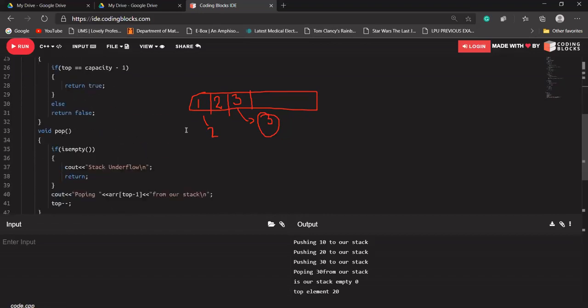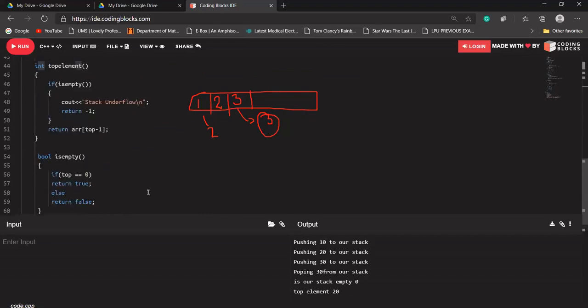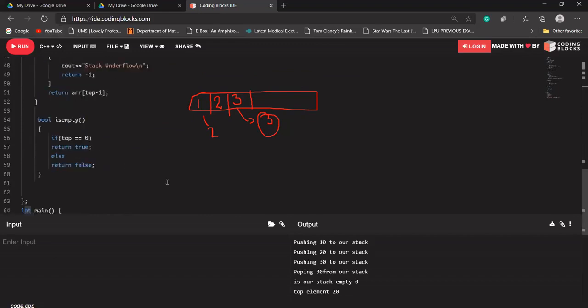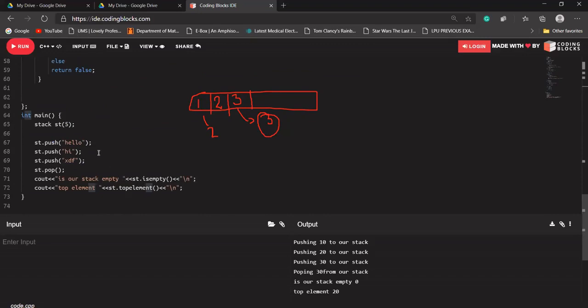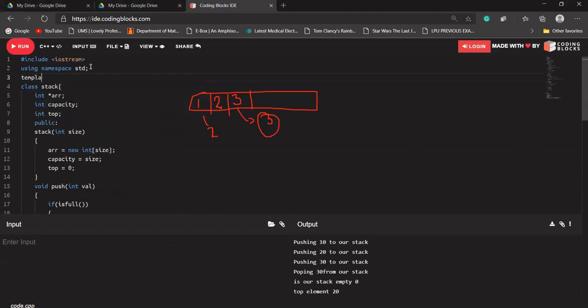Okay, let's say instead of writing this complete code for integer, I'll be writing it in generic form. Instead of here, let's say I'm writing my stack here, I'll be using a template here. No, I have to write template typename.